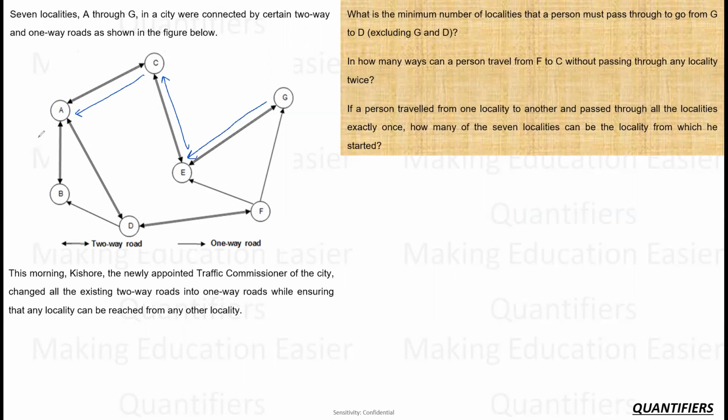Right? Definitely. If I am keeping A to B like this, can I say B will never be able to reach A? If I make the road from A toward B, then B will not be able to come to A. Which means I have to do it like this, B to A. Which means if A has to go to D, this has to be definitely like this, right? Now A, D, B, this is also done. Now D has to go to F also, so F can come here. Now if F has to come to D, F will come like this, right? This is possible.